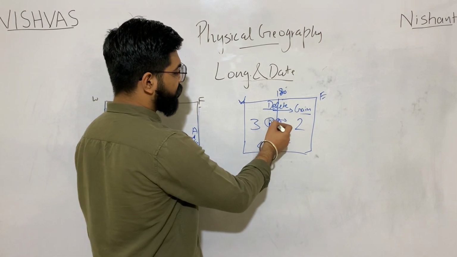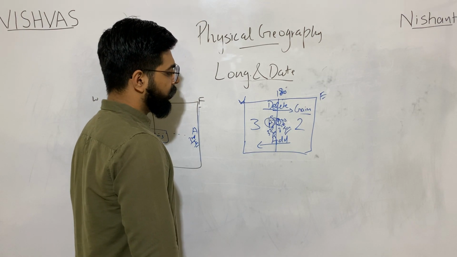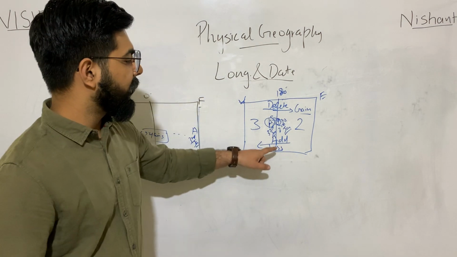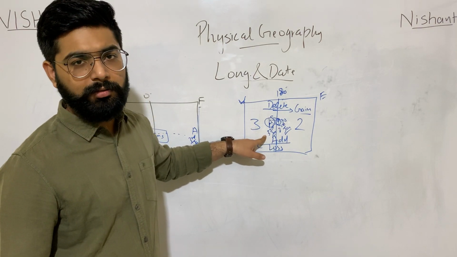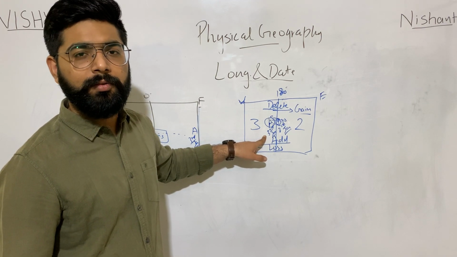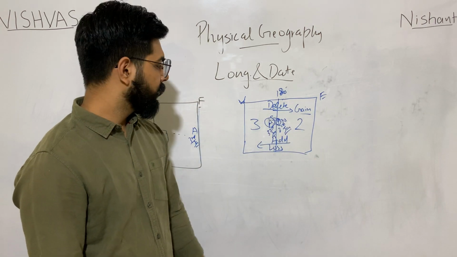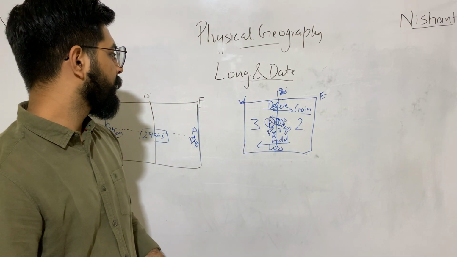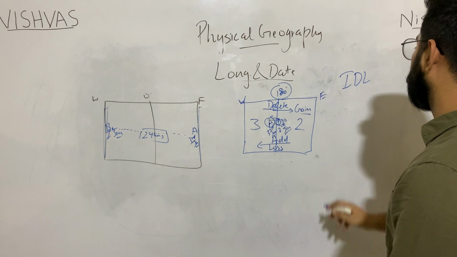On the other hand, if B moves from this point to this point, from east to west, passing through the 180-degree longitude, he will have to bear the loss because directly from 2nd January he has jumped to 3rd January. So he hasn't lived the day of 2nd January fully. Deletion, addition, gain, loss. This 180-degree is what we call the international date line.